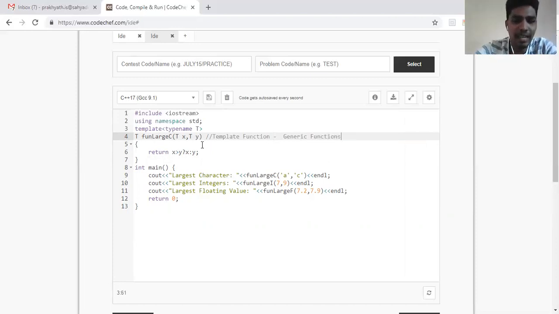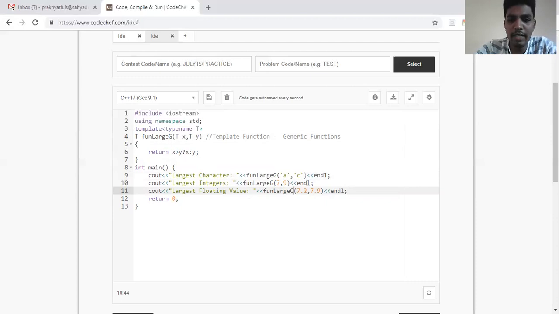The name says that you write one function and it gets applied to any kind of data type. So if you can see here, I have largest character, largest integer, and then largest floating point. Since it is a generic function, I'll write the name as fun large G. So everywhere I'll be calling the same function, but the parameters I'm passing are different. Once I'm passing characters, once integers, and once floating point numbers, but the function remains same.